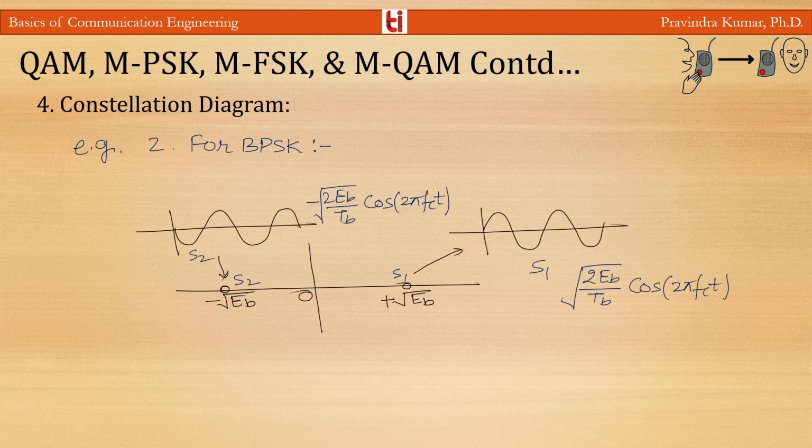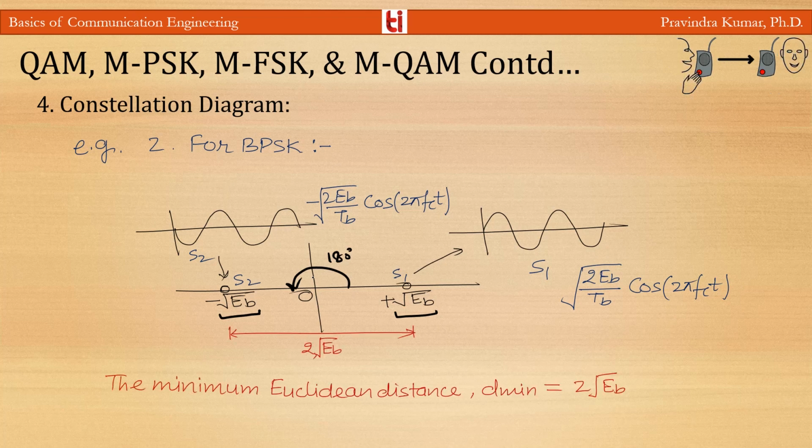In other words, BPSK creates two different signal elements, one with amplitude under root EB and the other with amplitude minus under root EB, or you can say one with amplitude under root EB in phase and the other with amplitude under root EB 180 degrees out of phase. In BPSK, the minimum Euclidean distance d minimum is 2 under root EB, and there is only one carrier, the in-phase carrier under root 2 by TB cos 2 pi FCT.